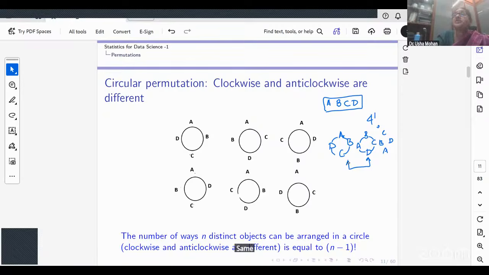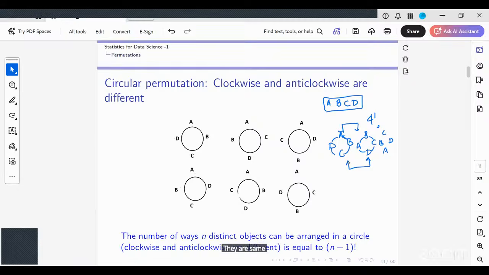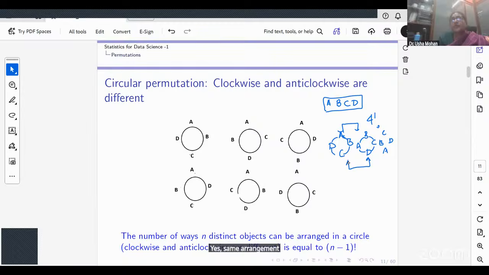Forget about the position of the person at a table. But with respect to this, do you think they are the same arrangement or different? They are the same arrangement only. Same arrangement. Would you all agree with it? Yes, ma'am.